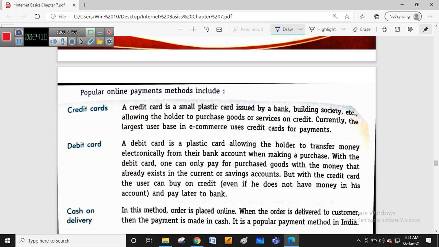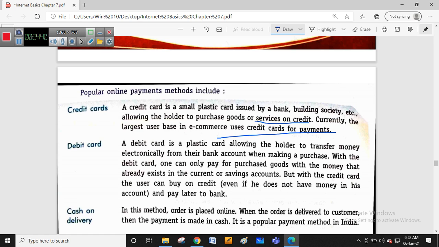A credit card is a small plastic card issued by a bank or building society, etc., allowing the holder to purchase goods or services on credit. Credit means, in the sense, a loan. Okay, purchasing goods and services on credit. Currently, the largest user base in e-commerce uses credit card payments. Okay, credit card जो है, a credit card भी like a ATM card only.